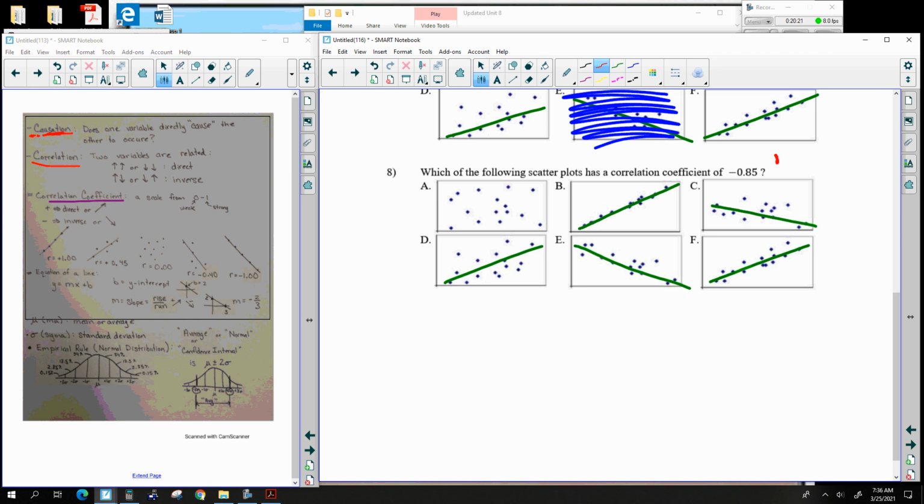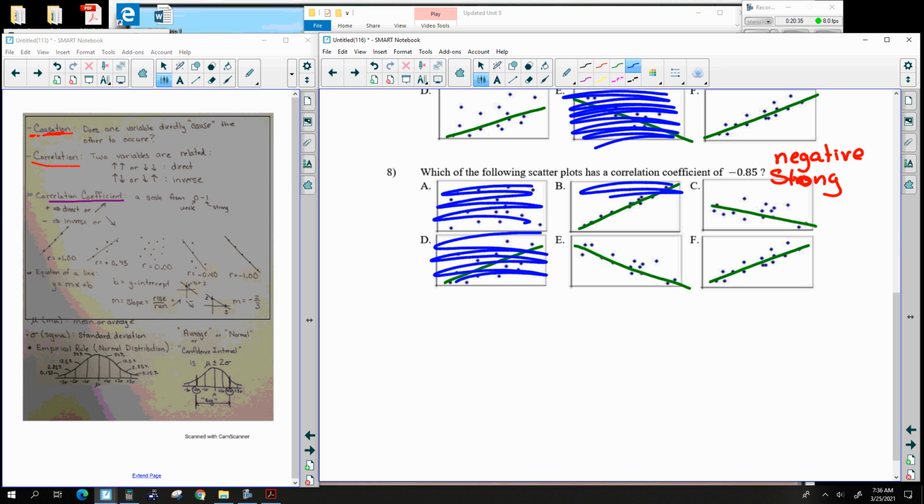All right, so this one is negative, and it too is kind of strong. Okay, let's get rid of the things that are obviously incorrect. Okay, so negative and strong means the dots are somewhat close to the line. And so that would most likely be E. That's negative, and the dots are pretty close to the line.